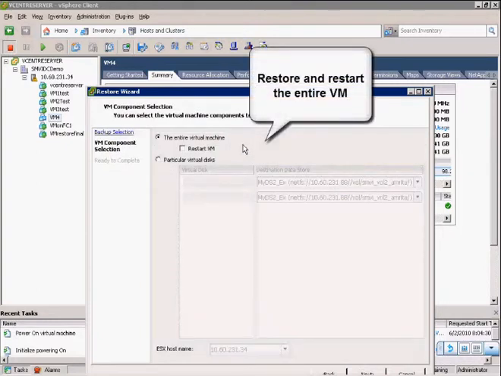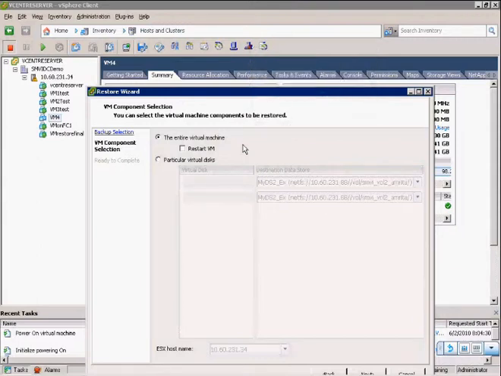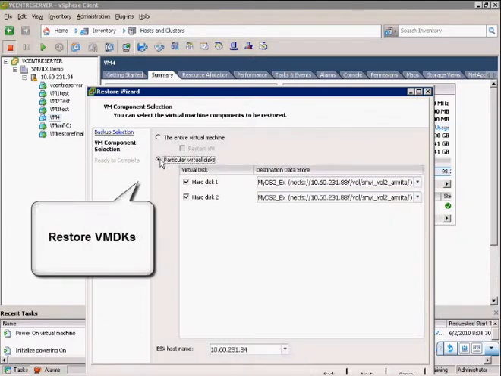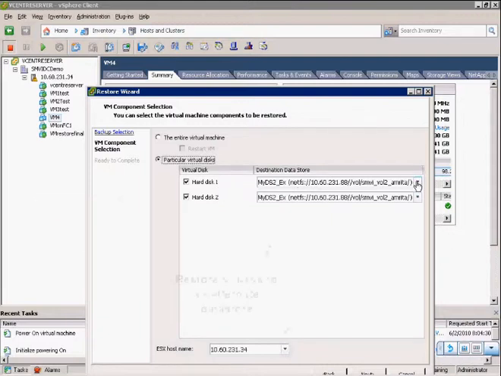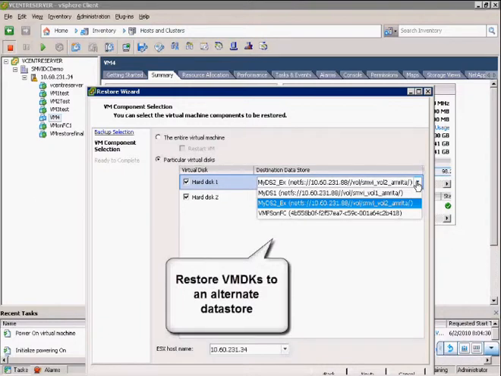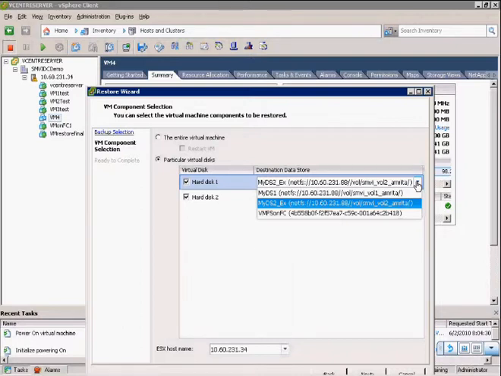You have the option to restore and restart the entire virtual machine, or you can just select the VM disks that you want to restore. You also have the option to restore the VM disk to an alternate data store. This option enables you to copy the virtual disk files to the destination data store, after which you have to attach the disks manually.